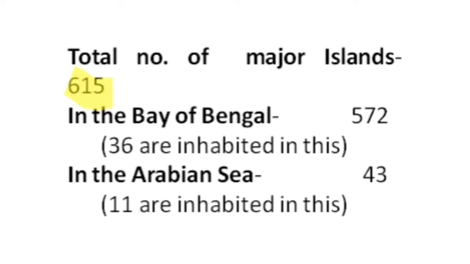Only in the Bay of Bengal, the total number of islands is 572. Within these 572 islands, 36 are inhabited. And if we consider the Arabian Sea, then the total number of islands here is 43. Within these 43, only 11 are inhabited. Now, what is the meaning of inhabited? A place where any person can live.